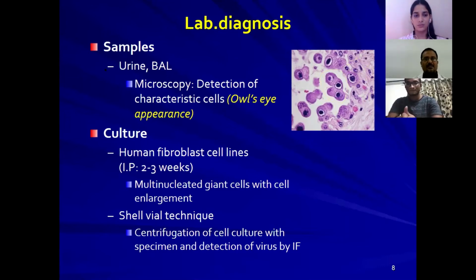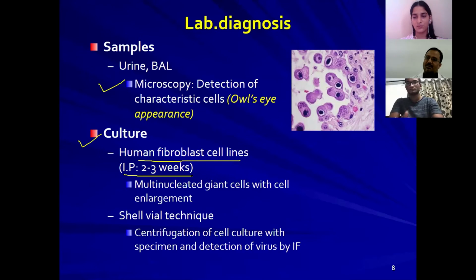That was about microscopy. The next one is culture. Because these are cultivable viruses, we can do culture in human fibroblast cell lines. The incubation period is around 2 to 3 weeks. Remember, unlike the alpha herpesviridae, these are not fast growers.